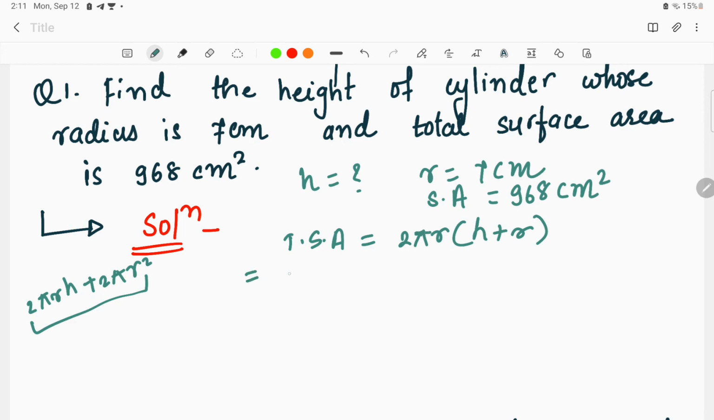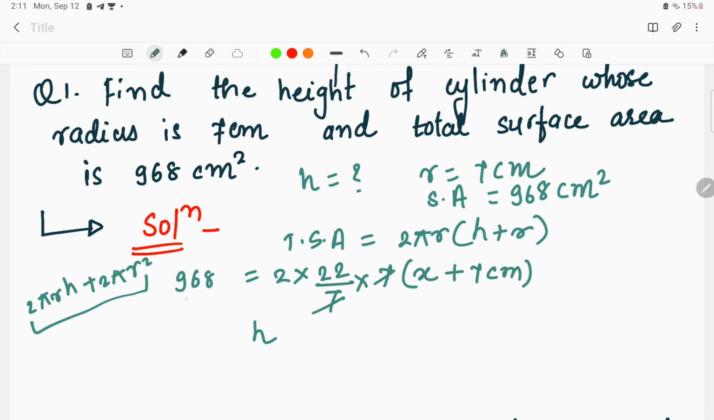2 into 22 upon 7, times, radius given is 7 cm, height is not given, plus r is again 7 cm. So the total surface area given here is 968 centimeters square. So the height that we get over here is 968 upon 44 minus 7 centimeters. The answer will be 15 centimeters. Try to solve this equation.